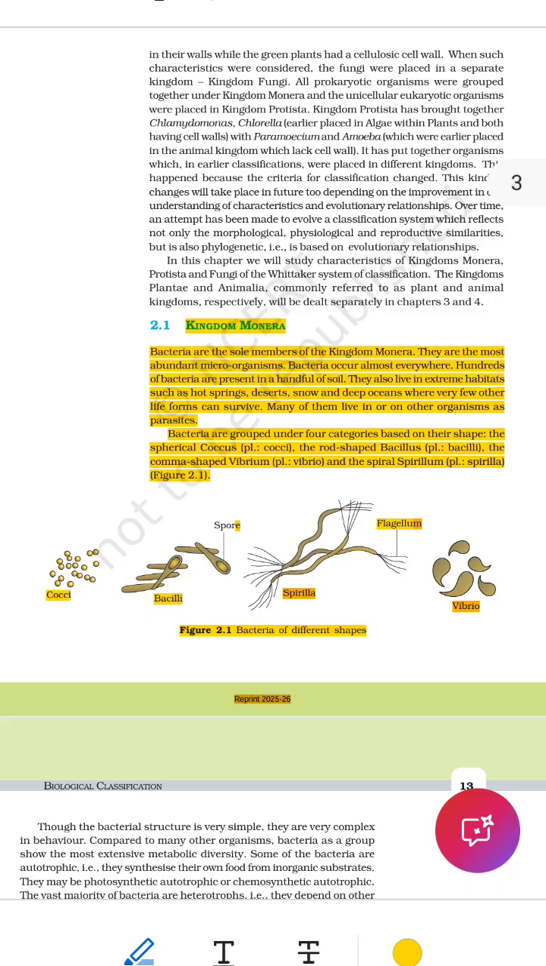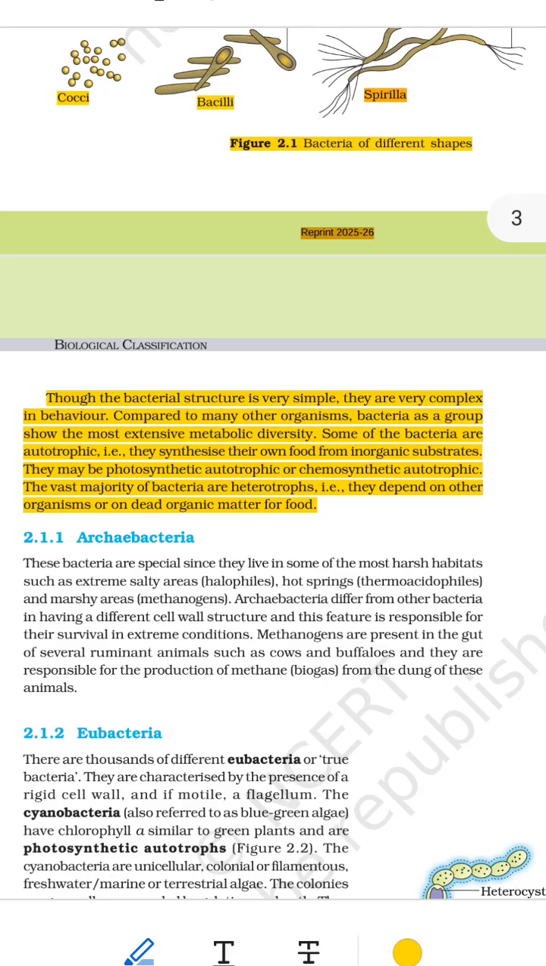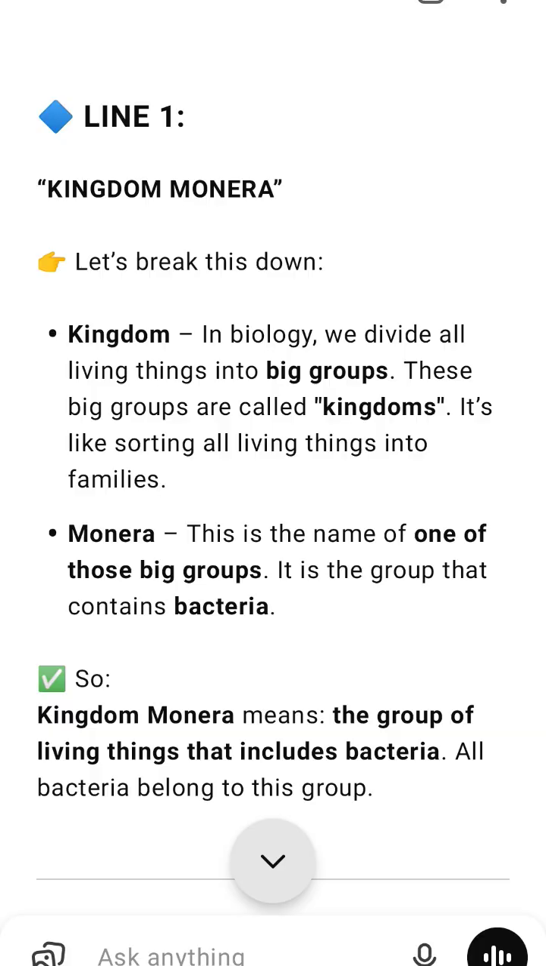Line 15. Some of the bacteria are autotrophic, i.e. they synthesize their own food from inorganic substrates. Word by word, some are autotrophic. Some bacteria make their own food, i.e. they synthesize their own food. Synthesize means to build or make. From inorganic substrates, they use non-living materials like sunlight, carbon dioxide, or chemicals to make food. So, some bacteria can make food by themselves using things like sunlight or chemicals, just like plants do.